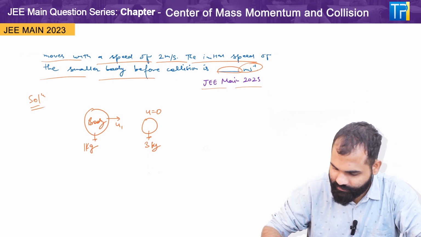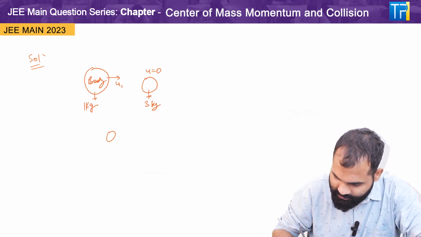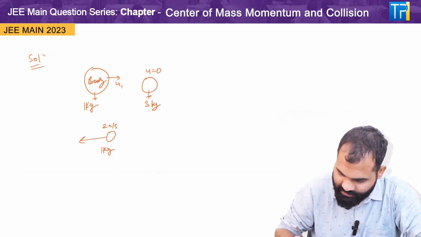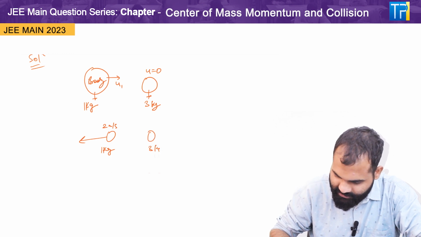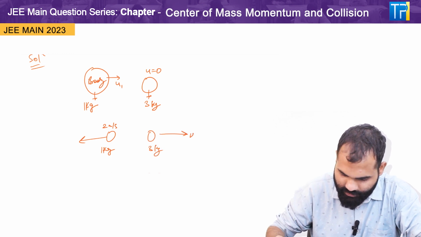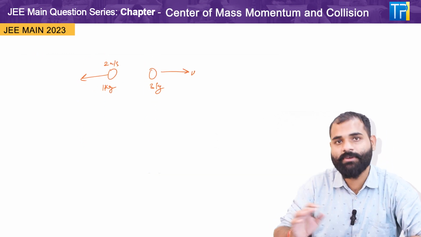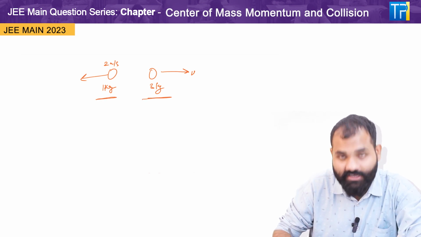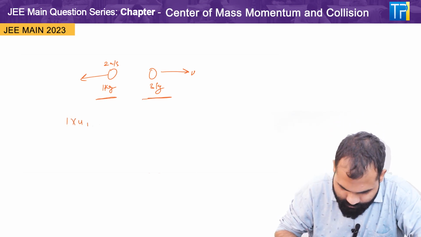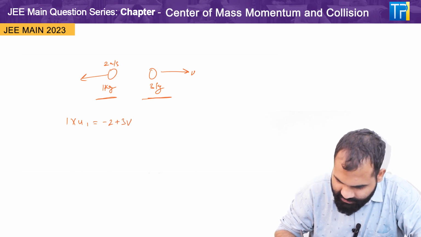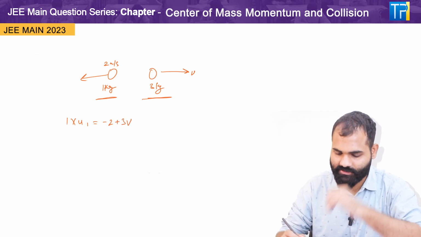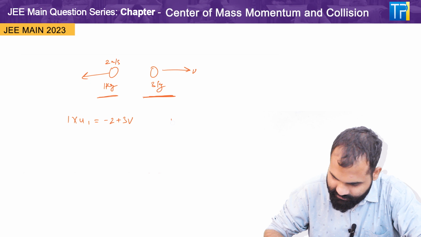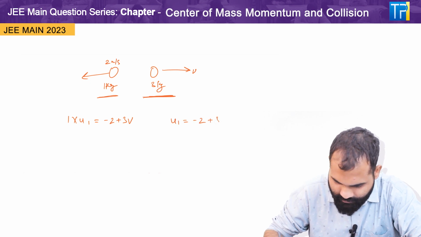second. So collision means after they hit each other, the speed of our bodies is 2 meter per second for this 1 kg body. Okay, so the other body is 3 kg, moving in this direction. So if we solve these bodies side by side, then it will become 1 into u1 is equal to minus 2 plus 3v, minus 2 because it's going in the reverse direction, and for this body of mass 3 kg, it becomes u1 is equal to minus 2 plus 3v.